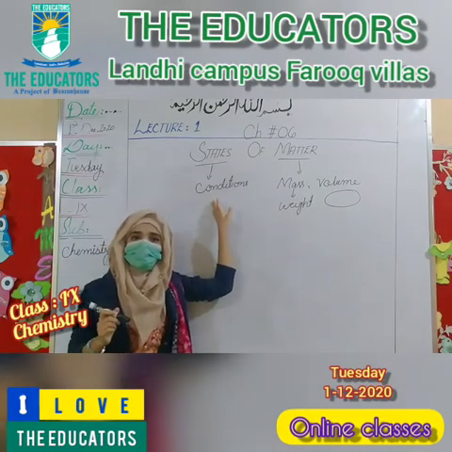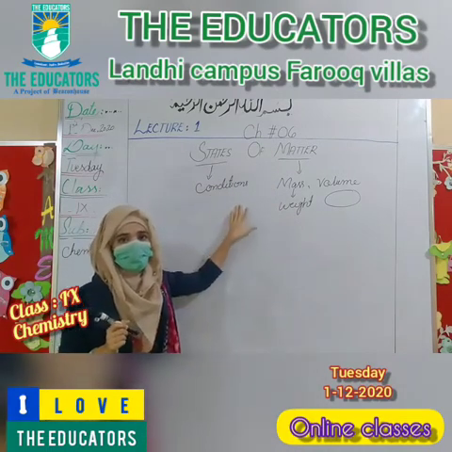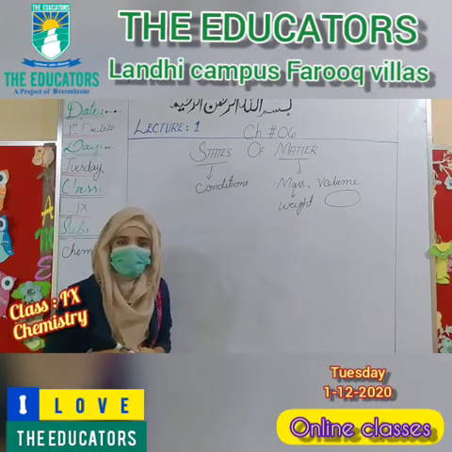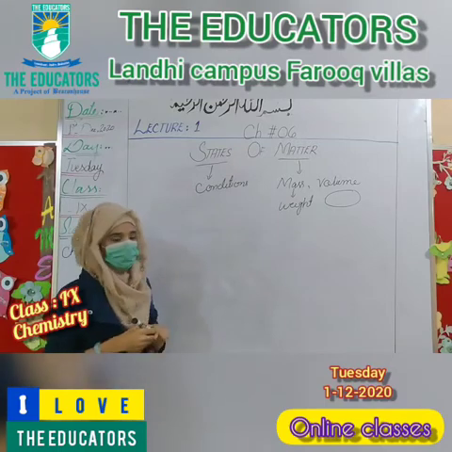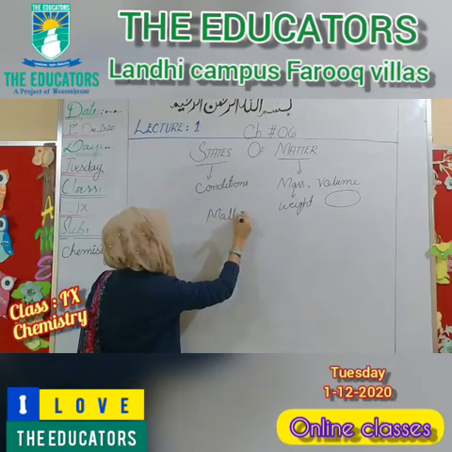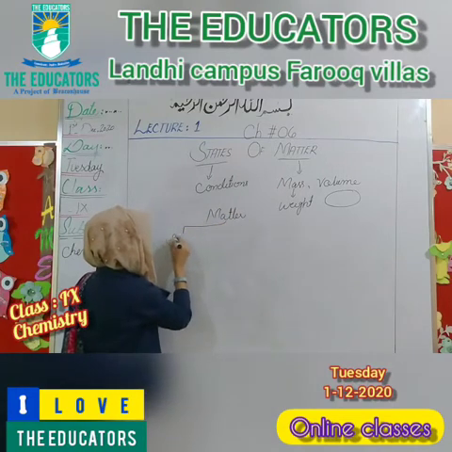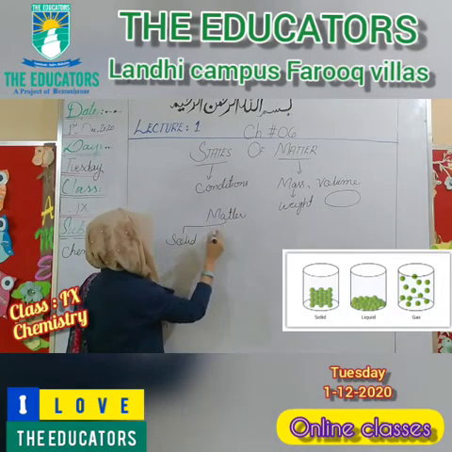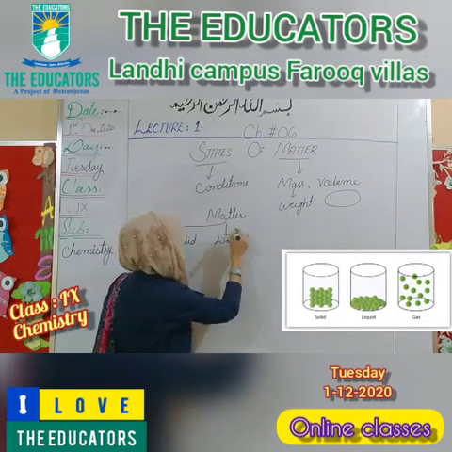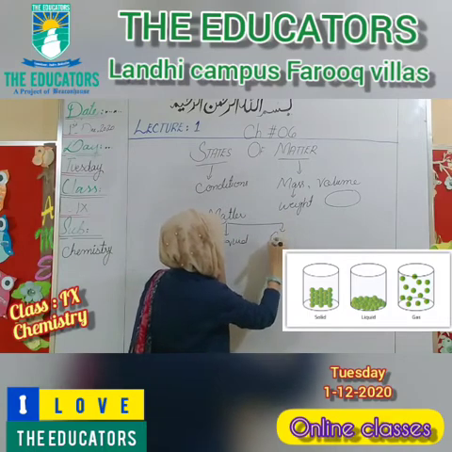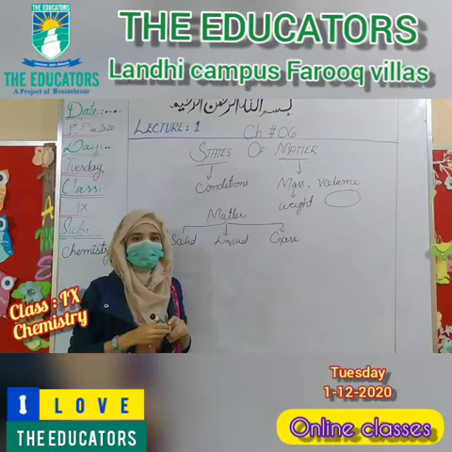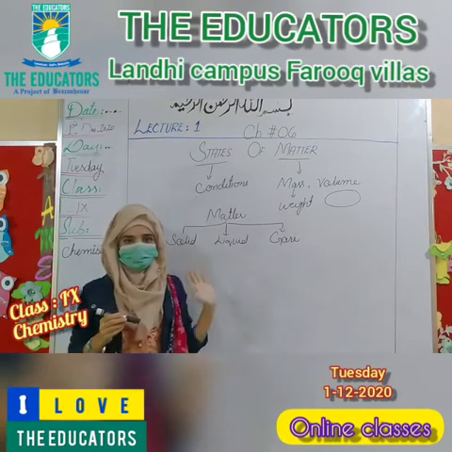In this chapter we learn about the conditions of matter. First we have to know how many types and conditions of matter there are. There are three types of matter. The first one is solid, the second one is liquid, and the third one is gas. We will discuss the properties of each one by one.